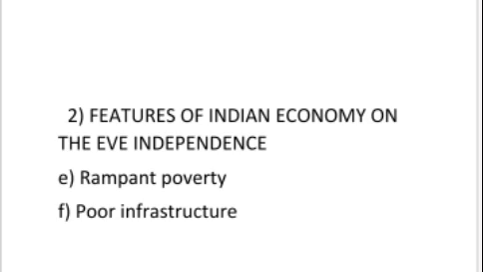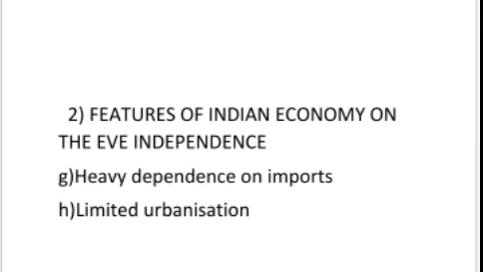Poor infrastructure implies that communication, transportation and generation of power were extremely low. In 1948, power generation was just 2100 megawatt. The length of railways was 53,596 kilometers. Fine. So first question, what is included in infrastructure? Communication, energy sector, transportation. So all these things are included in infrastructure. So there was rampant poverty and poor infrastructure.